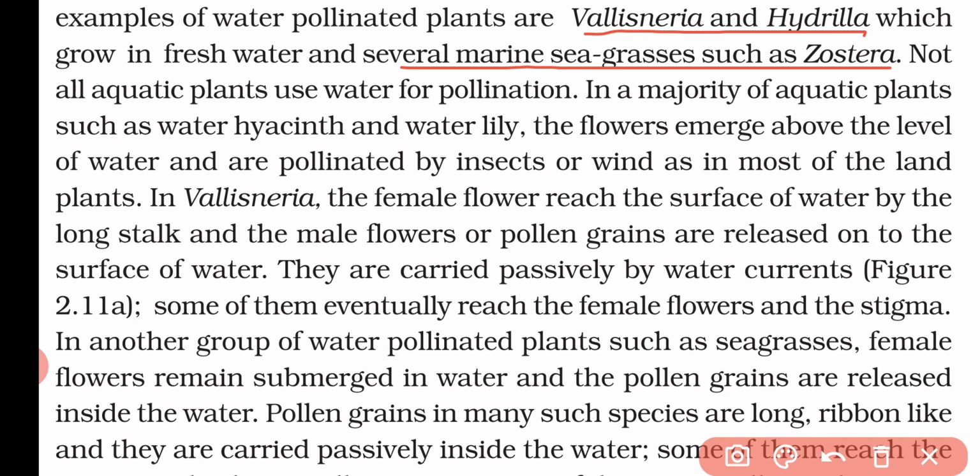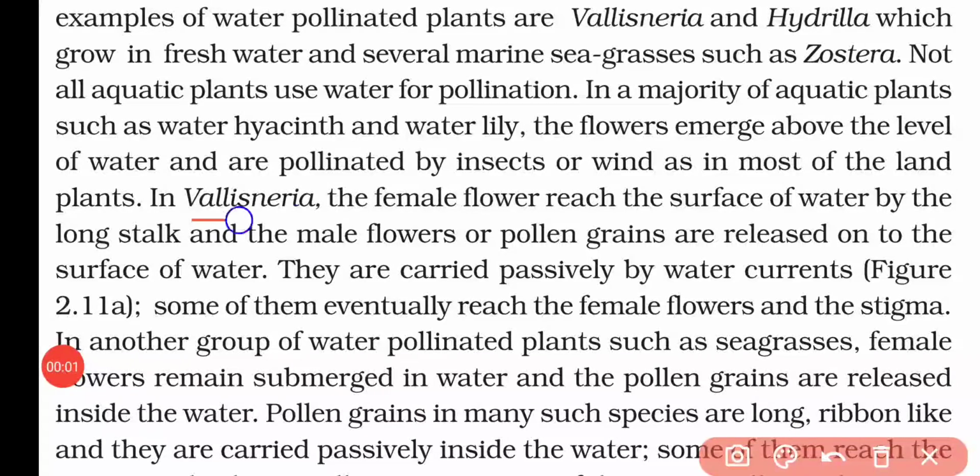In the majority of aquatic plants such as water hyacinth and water lily, the flower emerges above the level of the water by a long stalk and the pollination is done by insects or wind, as in most land plants.